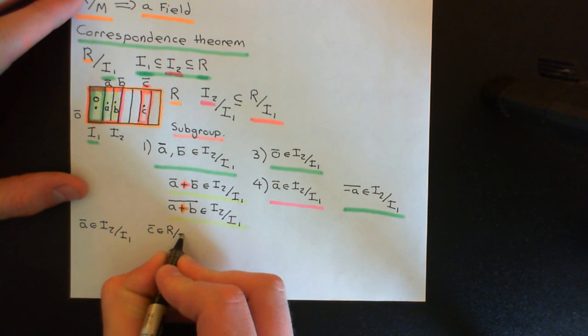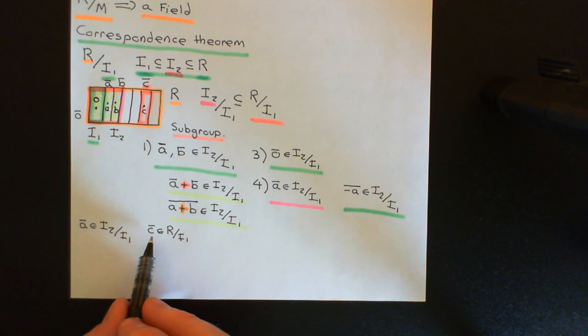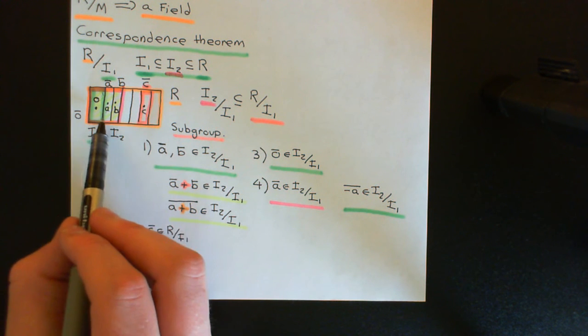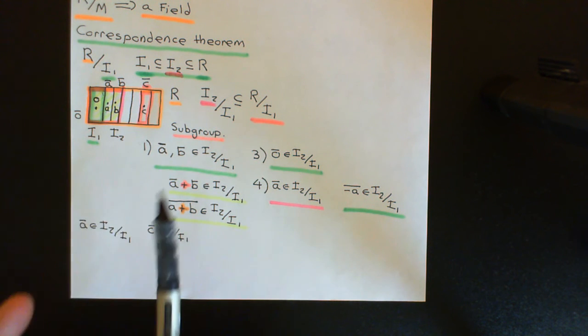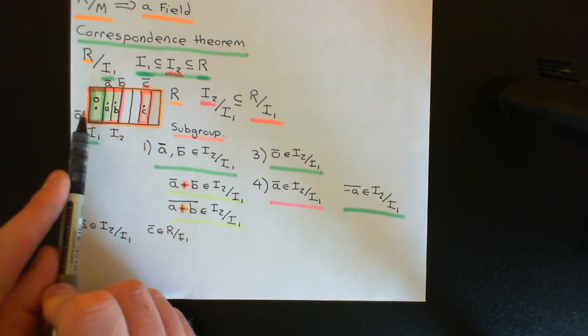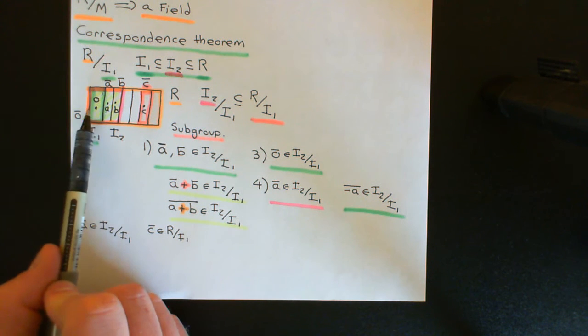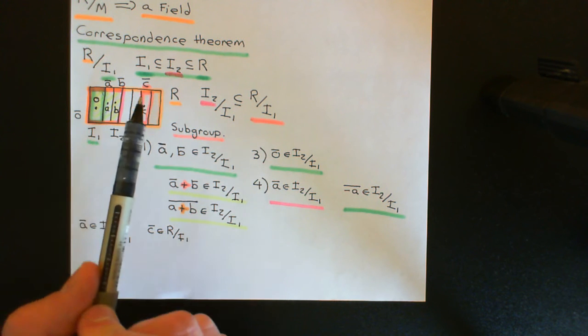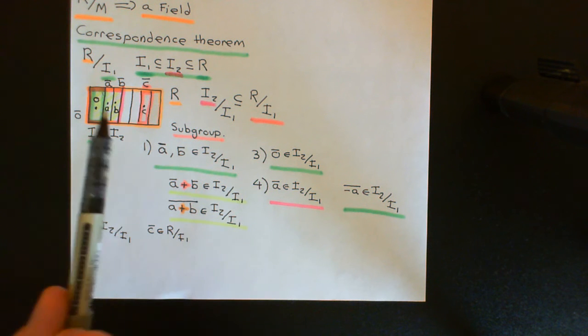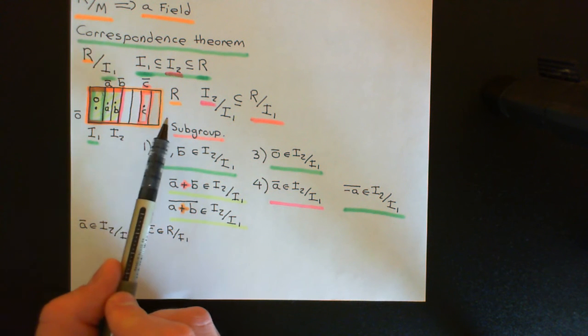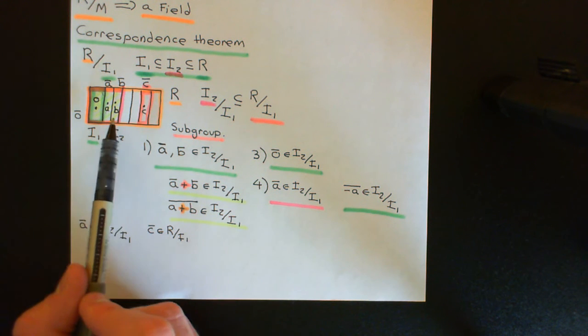And by the way, of course, you could take C bar in I2 over I1, it would still be true. In fact, I should say this is a more general coset that is just in the entire quotient ring. It could be in I2 over I1. What I just said is I wanted a coset that was outside of I2 over I1. I just did that for picture purposes.